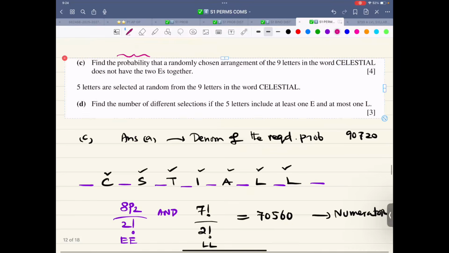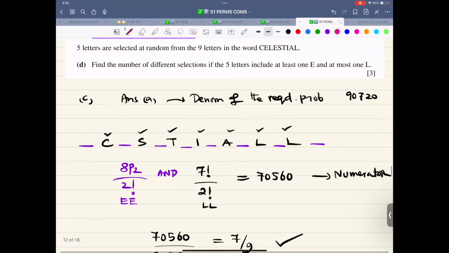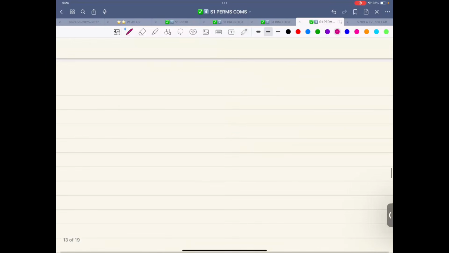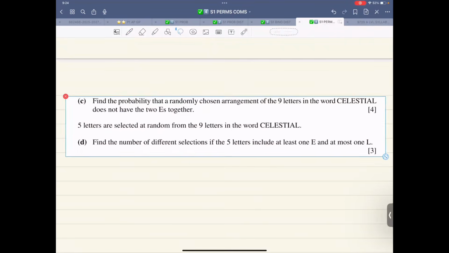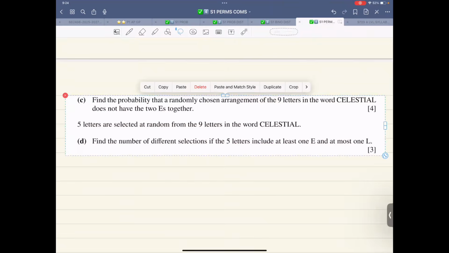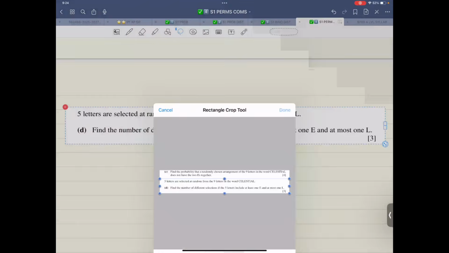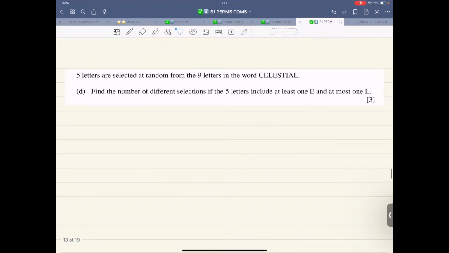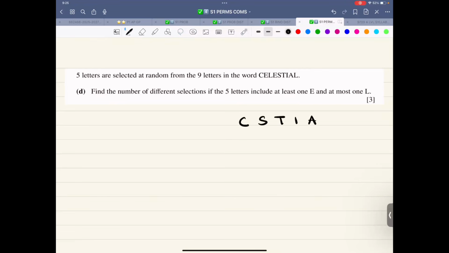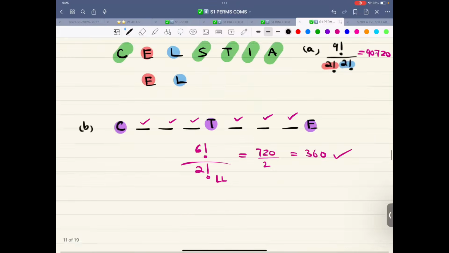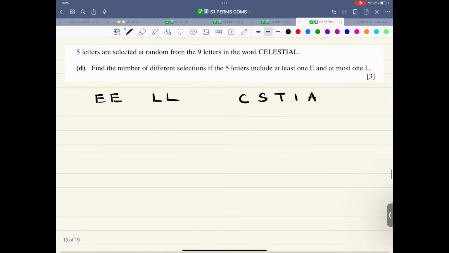Now let's move to the last part. Copy and paste. And over here, I can crop. Okay. So now over here, what do we have? We have C S T I A. Let me write it first. C S T I A, and we have 2 E's and 2 L's. We have 2 E's and 2 L's. And that is red and blue and green.